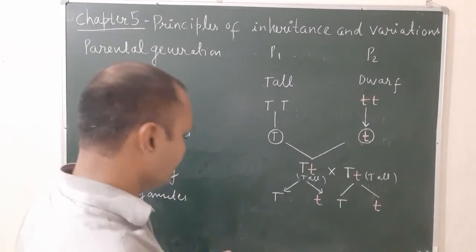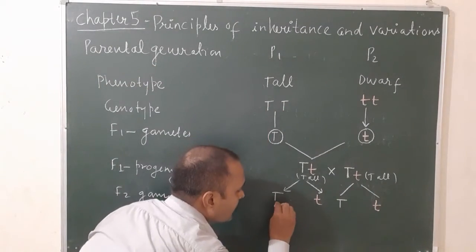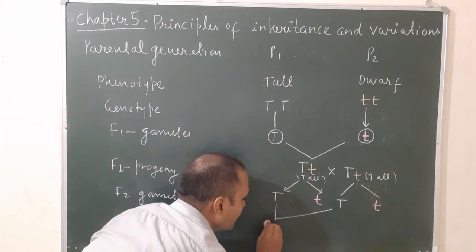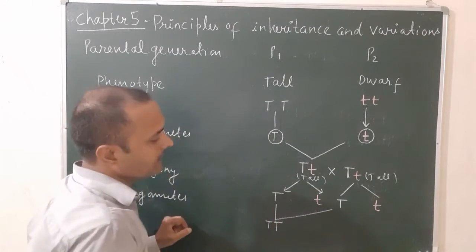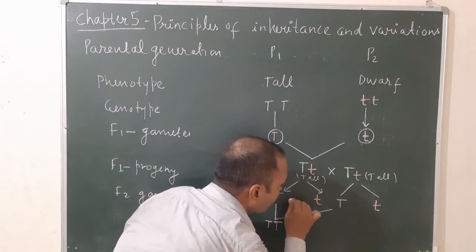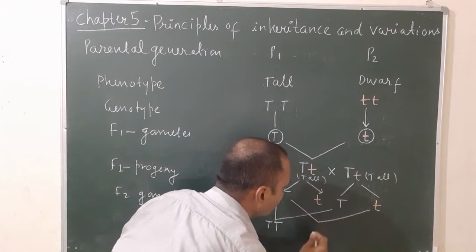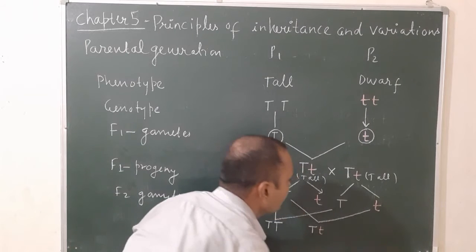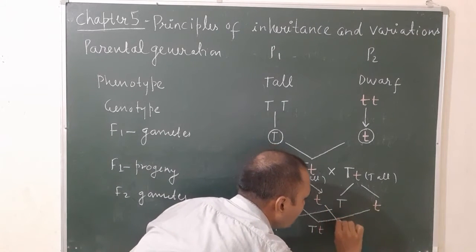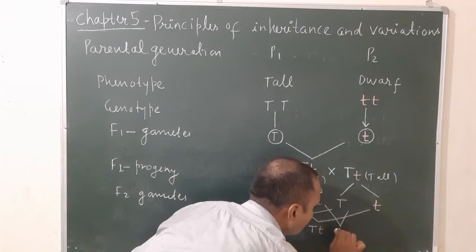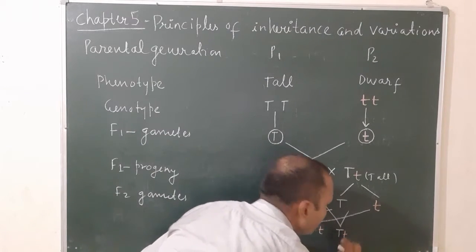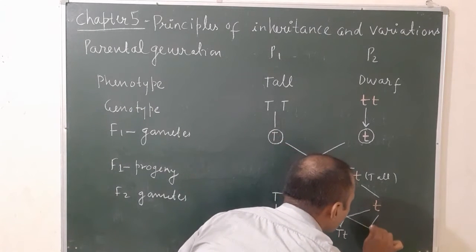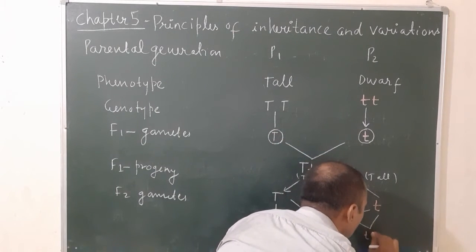Directly you can see, this capital T will combine with this capital T, so it will be capital T, capital T. And this capital T also combines with this small t, so it will be capital T, small t. This small t will combine with this capital T, giving capital T, small t. And the fourth combination will be small t and small t. So there are a total of four combinations.